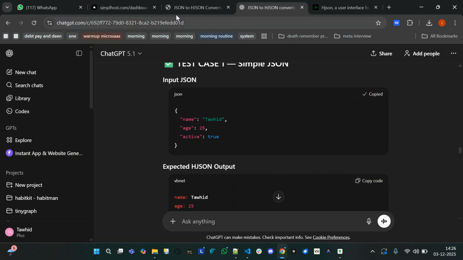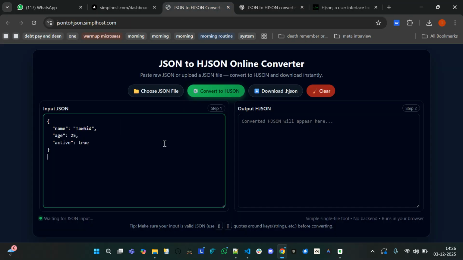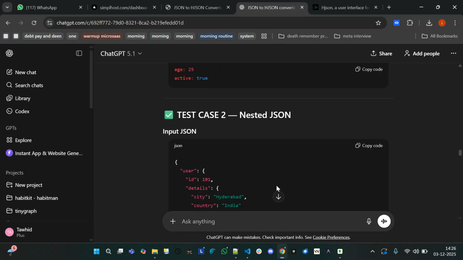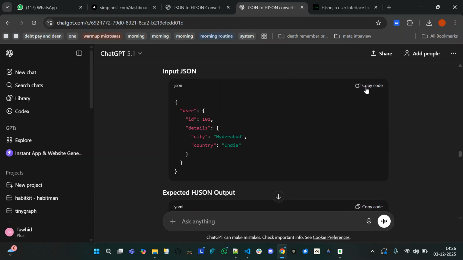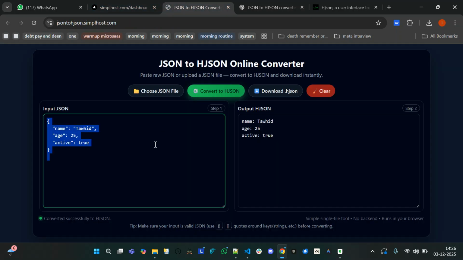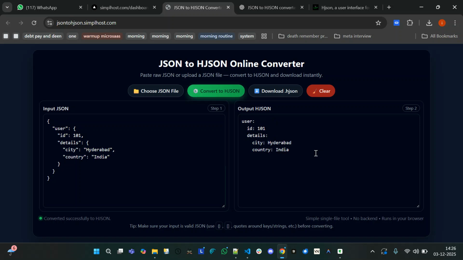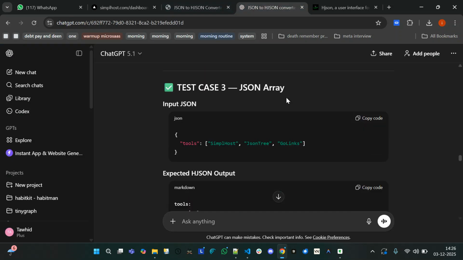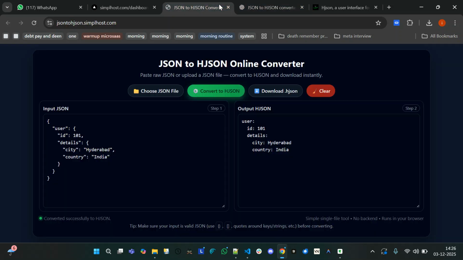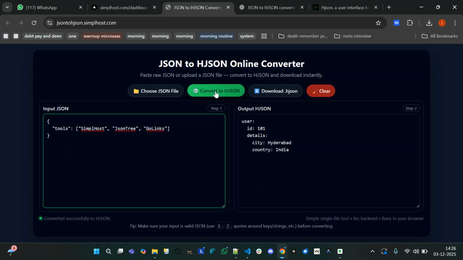We'll take a simple example. This one, paste here and convert to HJSON. You can see, right? No double quotes and no commas and everything. You can test one more thing. Sometimes it might not work, so I suggest you try those things also. One more thing, you can see it's also working. Test one more, the last one. Copy. It's an array of things converted into HJSON.